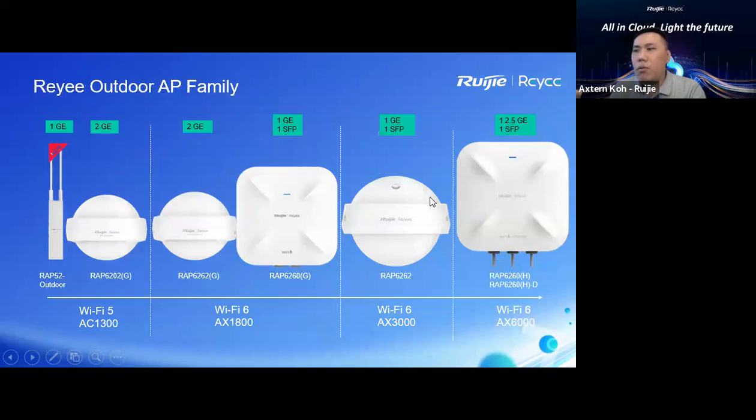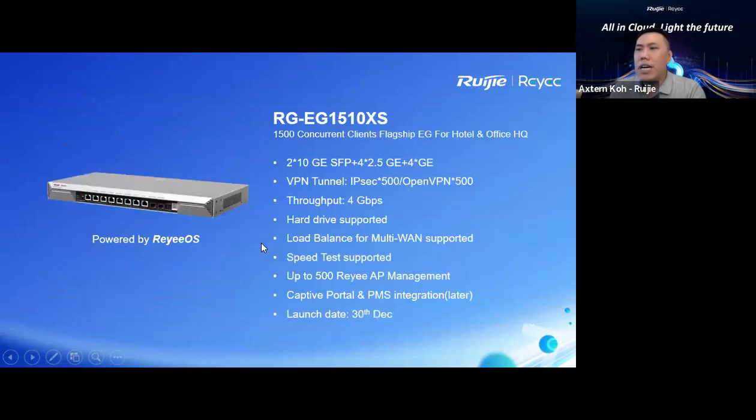We have our outdoor APs for the AX6000, 3000, 1800, and AC1300, especially the size, whose outlook looks small compared with the others. All right, and the new thing, I think we have still not released yet. We will release it soon, I think also in November.